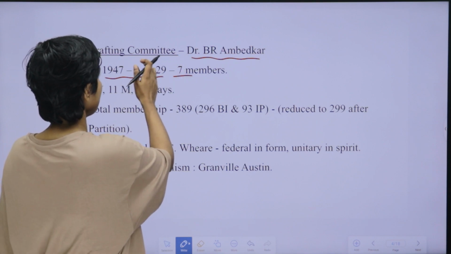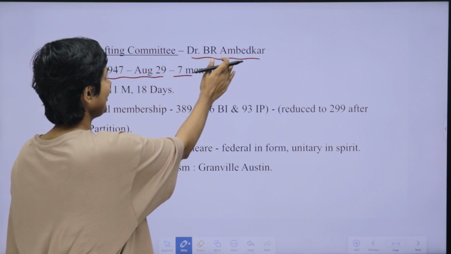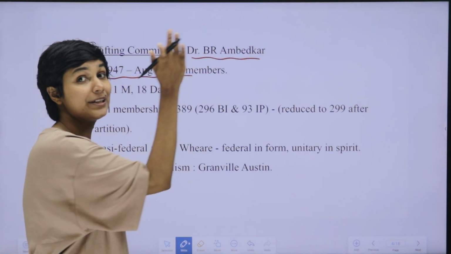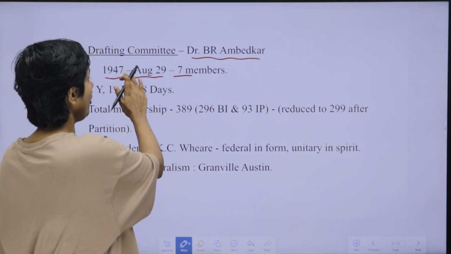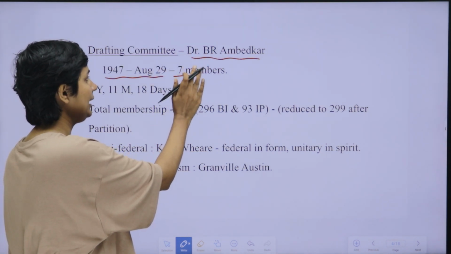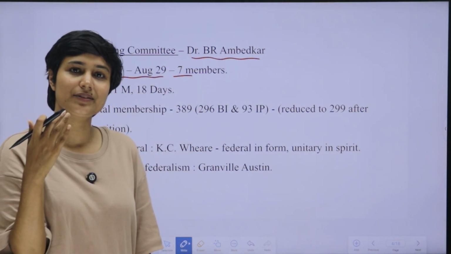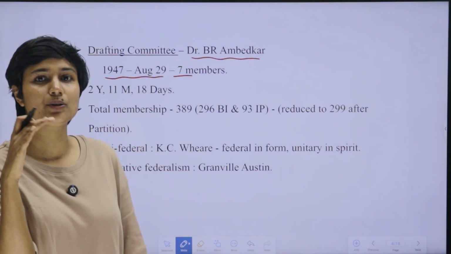So our point is, the chairperson of the drafting committee was Dr. B.R. Ambedkar. They drafted India's constitution, and the committee was formed on August 29, 1947. After completing each draft, they published it in local and other newspapers in India.